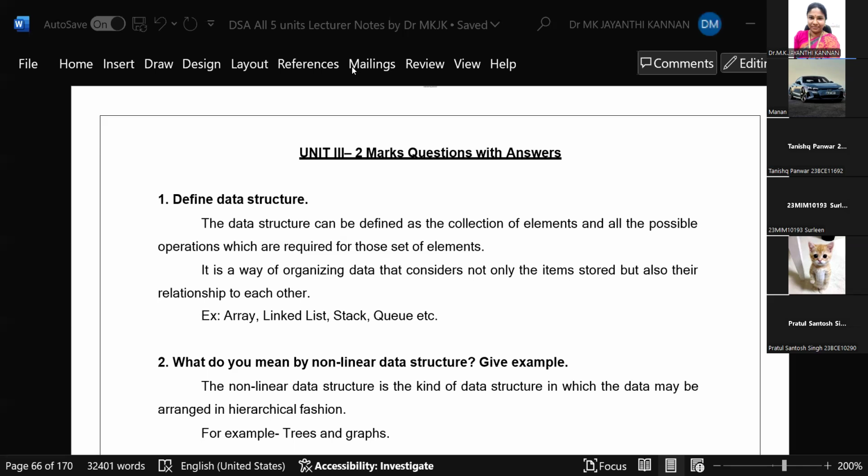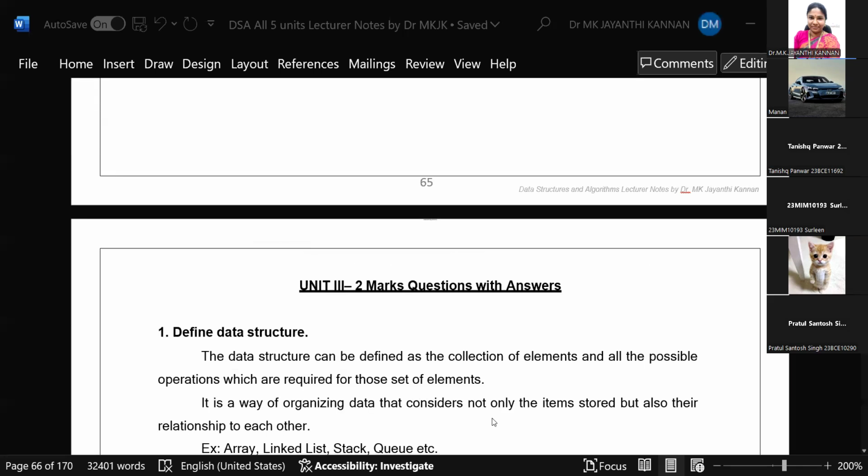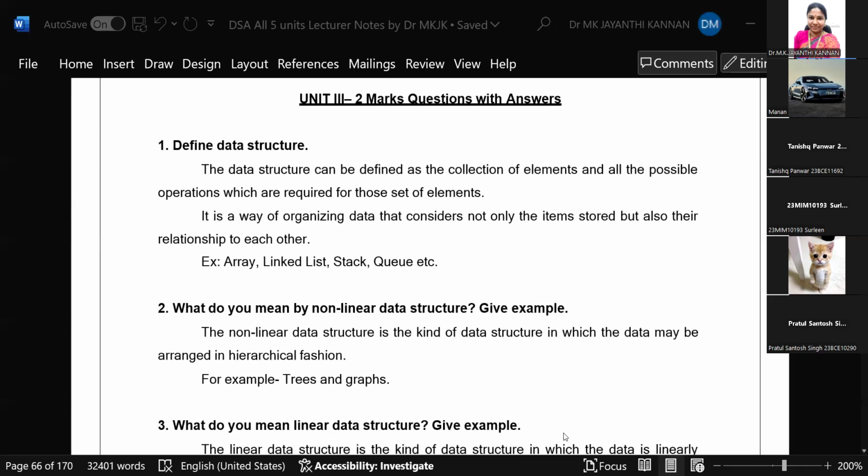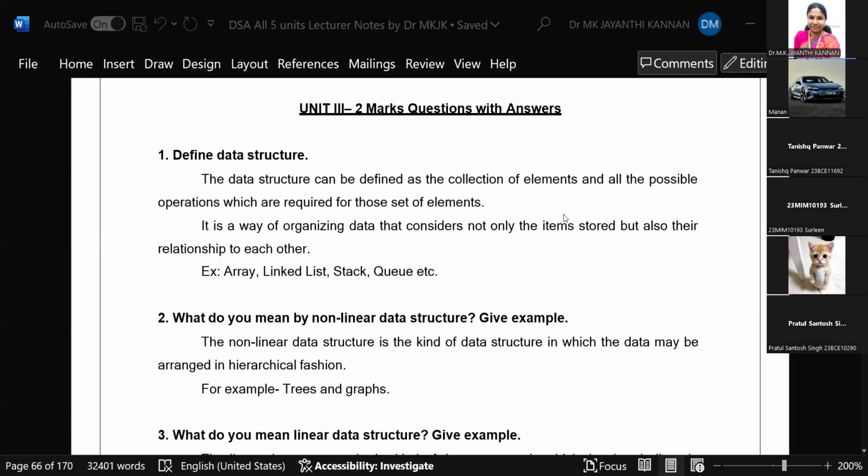I think the screen is visible. Screen is visible or not? Abhishek, Pratap, screen is visible? Yes, ma'am. Yes.